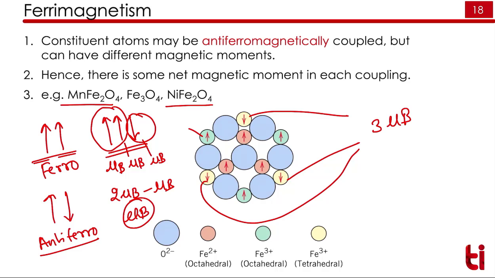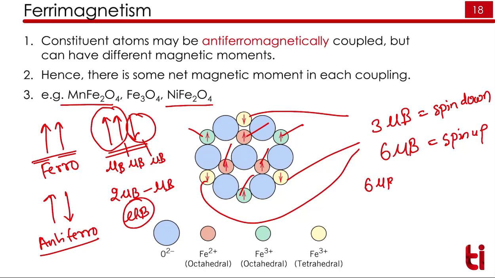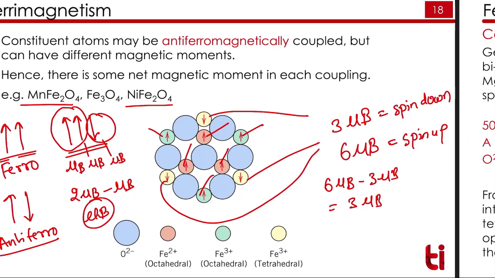These have spin up, 6 μB, and these have spin down, 3 μB. So the net magnetic moment will be given by 6 μB minus 3 μB, which is equal to 3 μB. So they will not cancel out each other. Instead, they will have some finite magnetic moment.